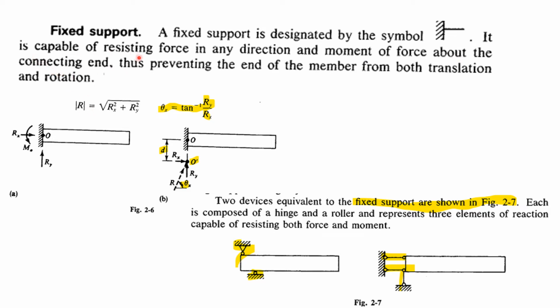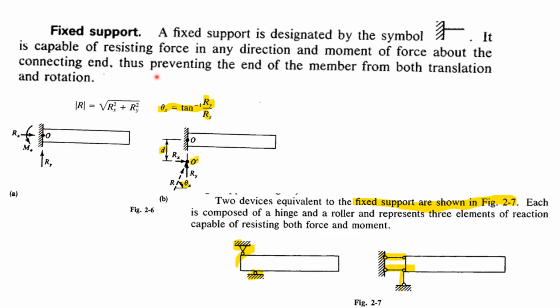Force in any direction means Rx or Ry or any inclination. Because of this force, it will produce a moment, a turning effect, so it is resisted by this fixed support.